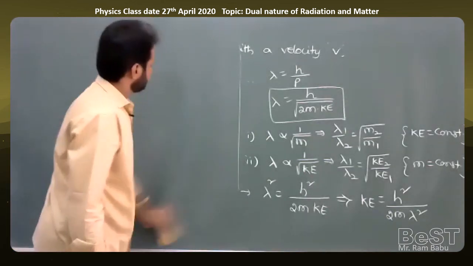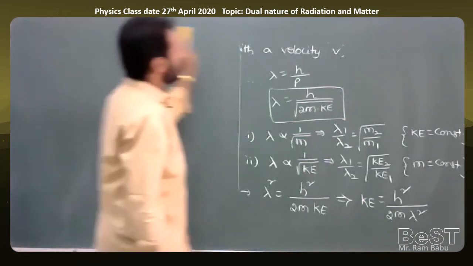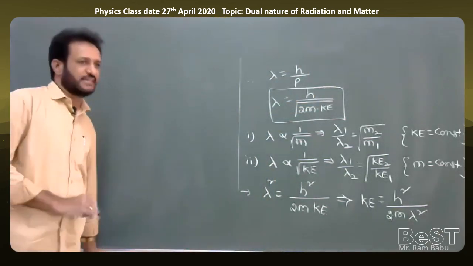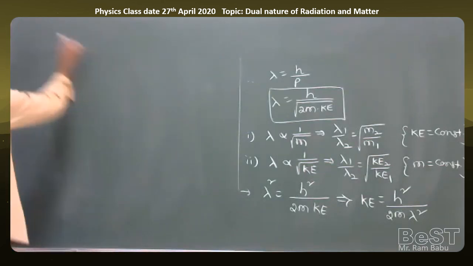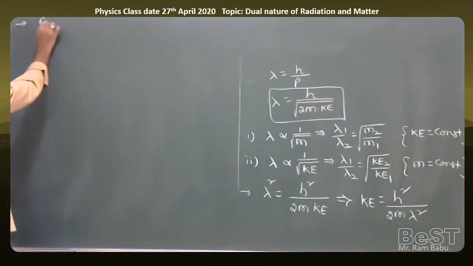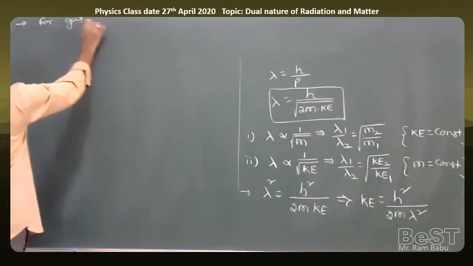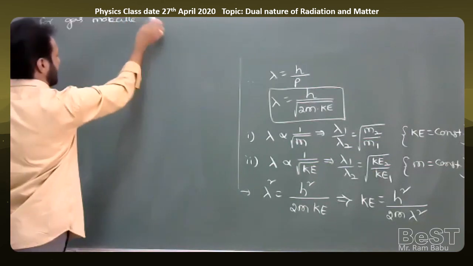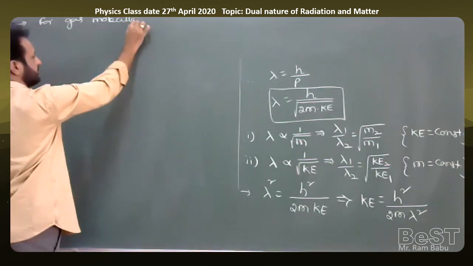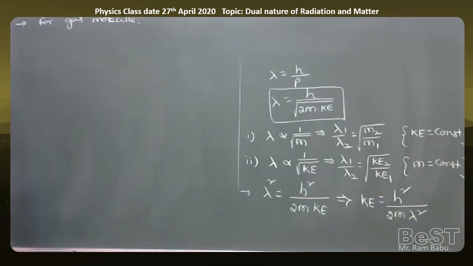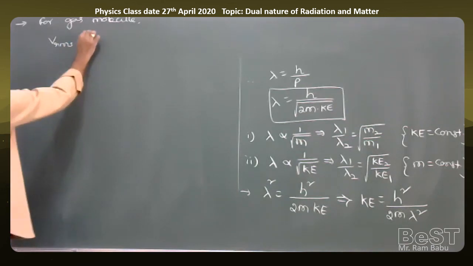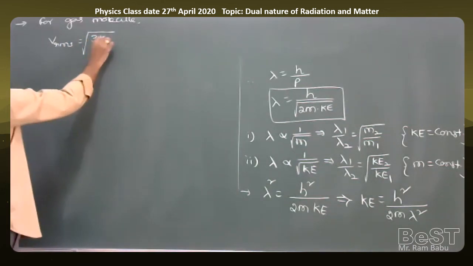One more I'll give. When a gas molecule is moving with some velocity called RMS velocity, then how to write the de Broglie wavelength formula? So write here, for a gas molecule or gaseous atom, write RMS velocity, Vrms is equal to square root of 3kT by m.